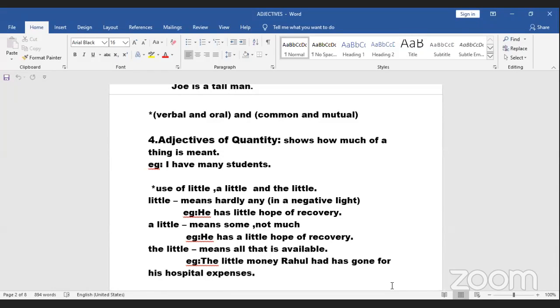Quantity I would tell is mostly for non-living objects, like quantity of rice or quantity of water. But I will never use quantity of persons, will I? I will always use number of persons.